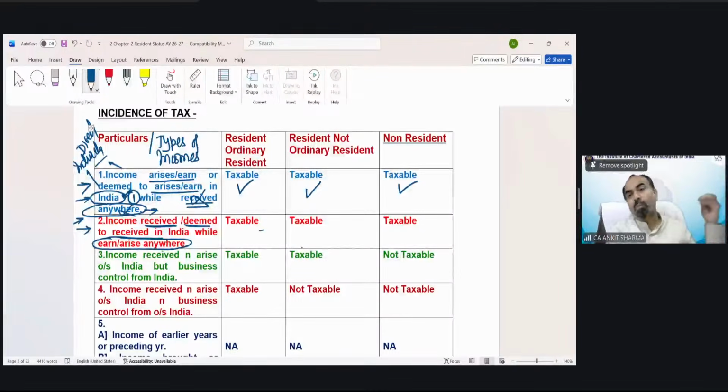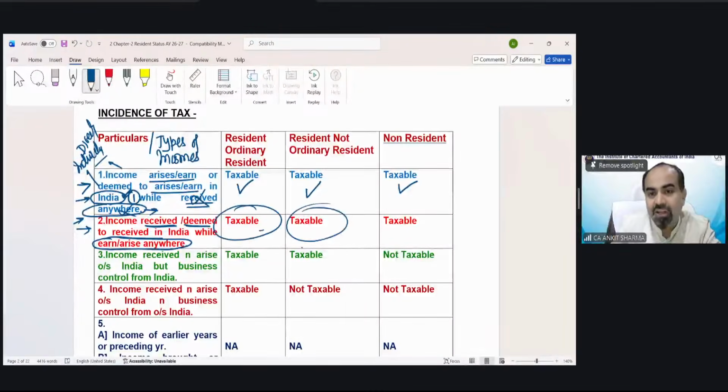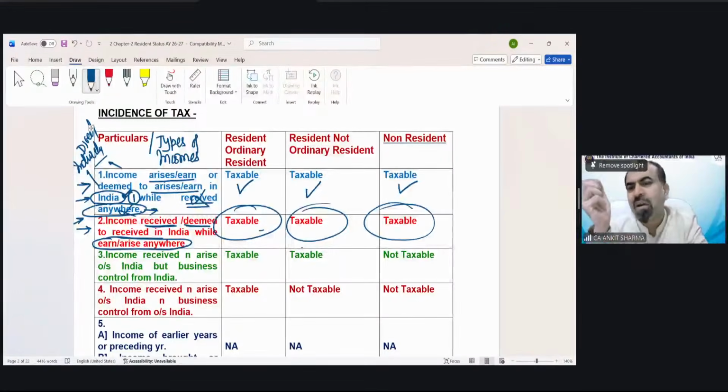He conducted the operation there, came back to India, and received the fees in an Indian bank account. The reverse case happened. In this case, the service has been provided outside India. That means income arose, earned, accrued outside India, but you received it in India. So if you received in India, again that kind of income is taxable, whether you are a resident, non-resident, whatever is the status, it does not make a difference.